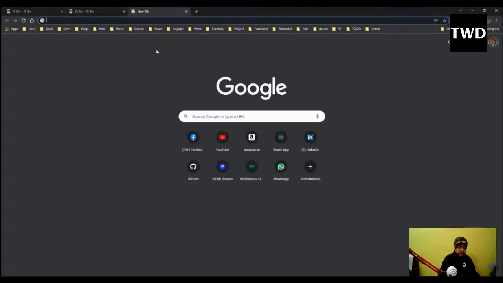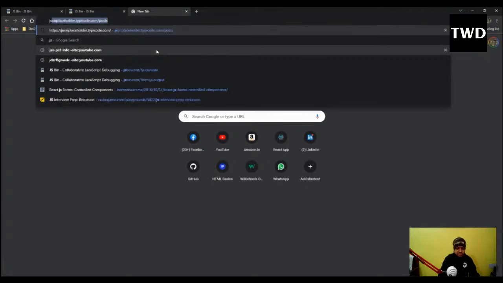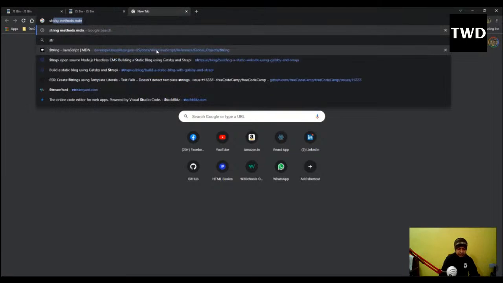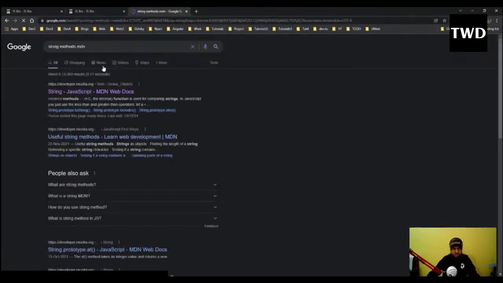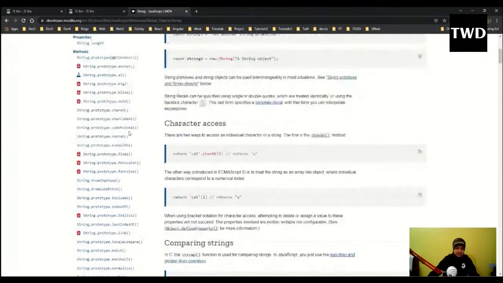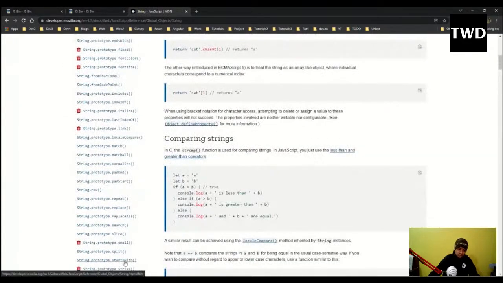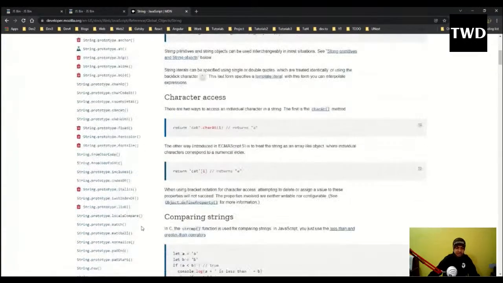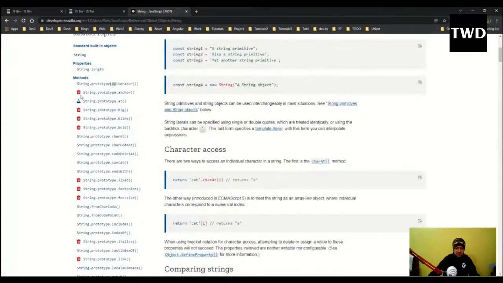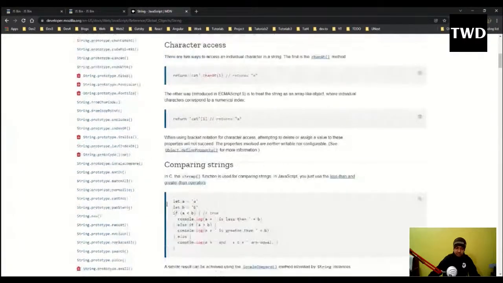There is a very good documentation, that is string methods MDN. You will search string methods MDN, so it will give me string methods MDN. So all the string methods are here. But again, I'm telling, don't go through all of them, just have a brief look. Okay, these string methods are there, so we can check it. Okay, and see this, deleted things are there, means they are not there anymore.